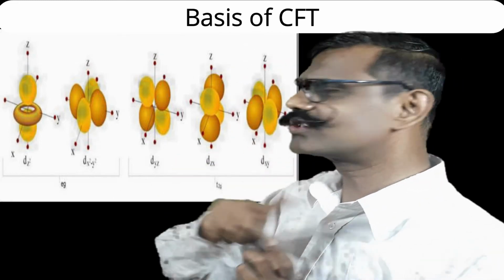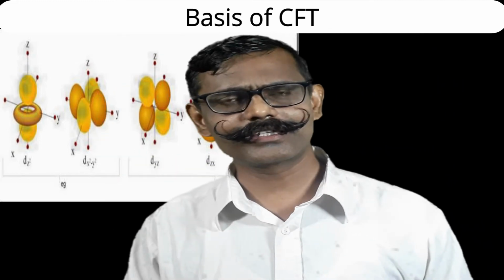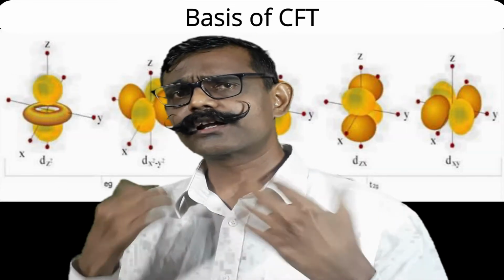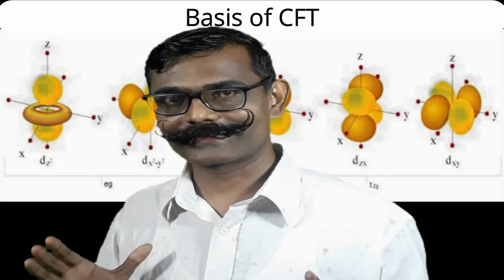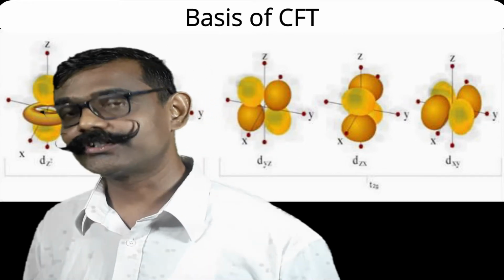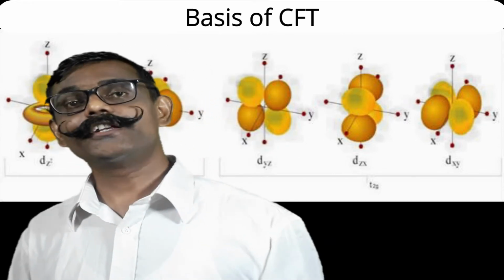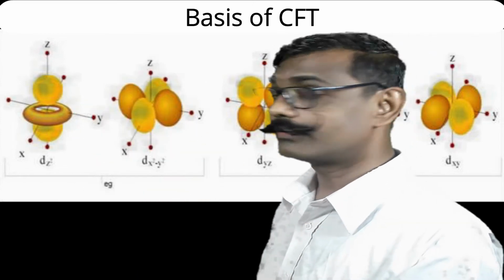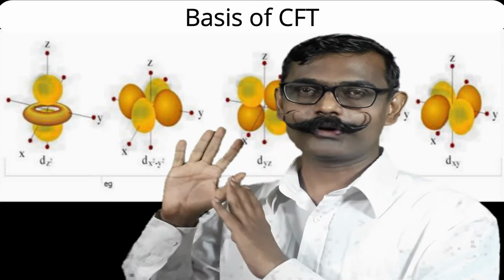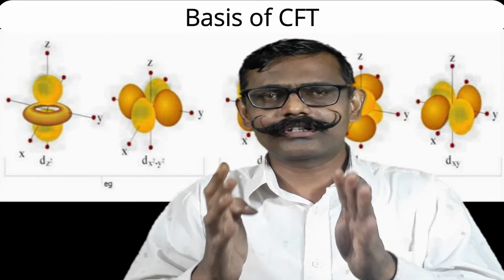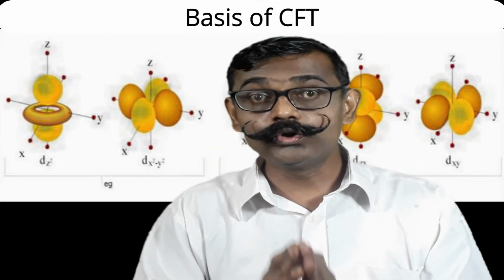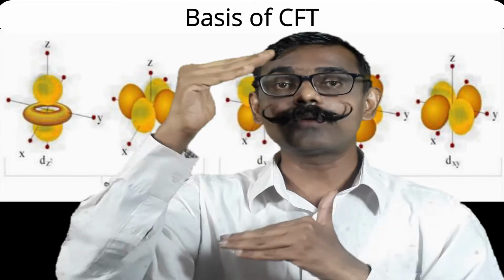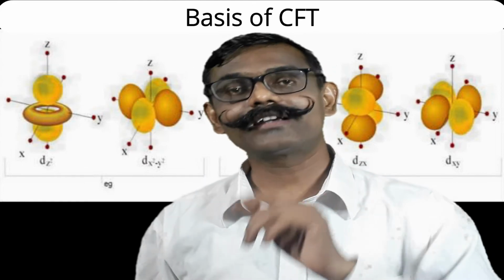Dz square: the majority contribution is along the z axis and partly along x and y. Dx square minus y square is completely along the x and y axis. Dyz is in between y and z, dxz between x and z, dxy between x and y. That's the understanding of these orbitals. This is very important. If this imagination, if these shapes are clear to you, then the next part, interaction and accordingly the energetics of various orbitals, will be perfectly clear to you.